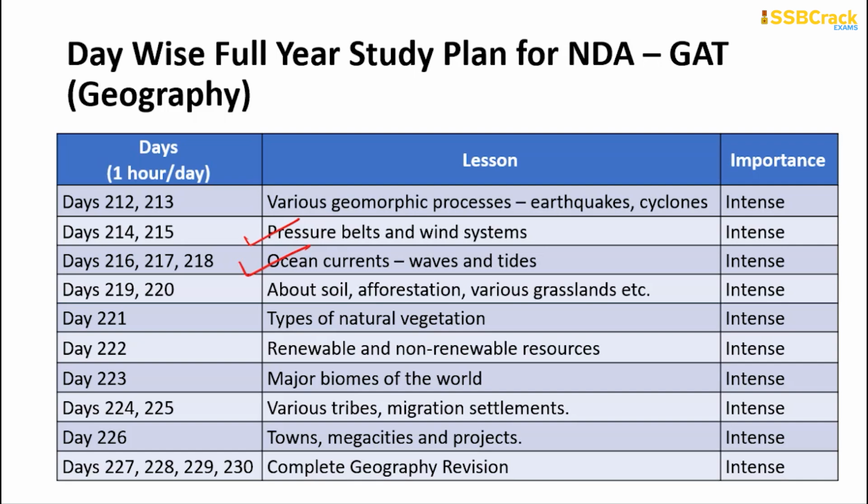Going on, for the next 2 days, you will be learning about soil, afforestation and the various grasslands all around the world. From day 221 to 223, 1 day each, you will be learning about the types of natural vegetation, renewable and non-renewable resources, and the major biomes of the world. For 224 to 225, you will be learning about the various tribes across our country and the migration settlements. Day 226 is for towns, megacities and projects, and the last 4 days, 227 to 230, you will have a complete geography revision by maintaining notes.